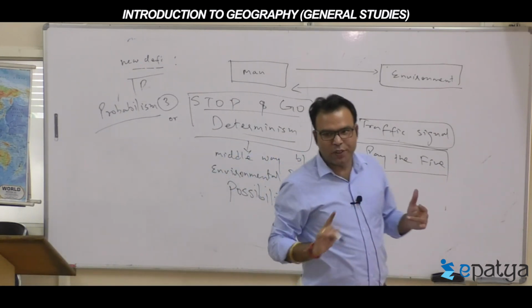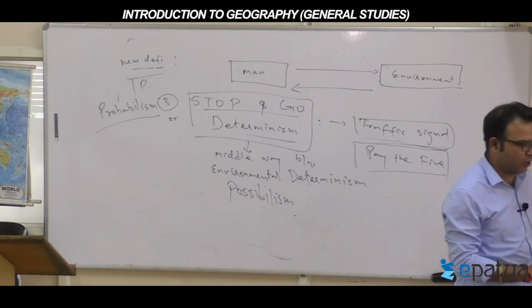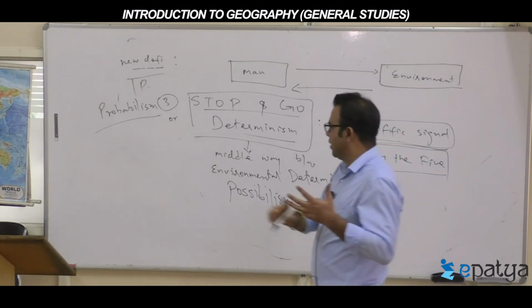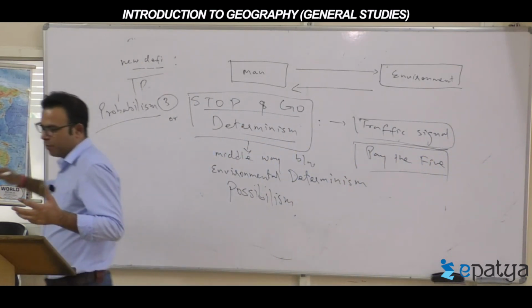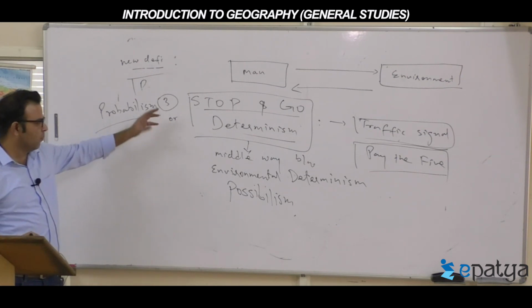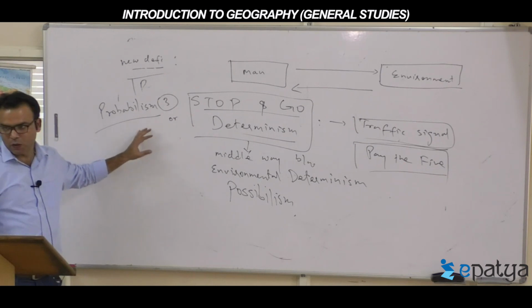So three isms we talked about here. One is environmental determinism, second is possibilism, and the third is probabilism. The middle path is called probabilism. The probability is that you can be caught or may not be caught. Probabilism.